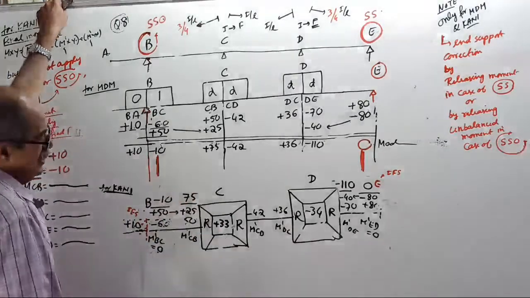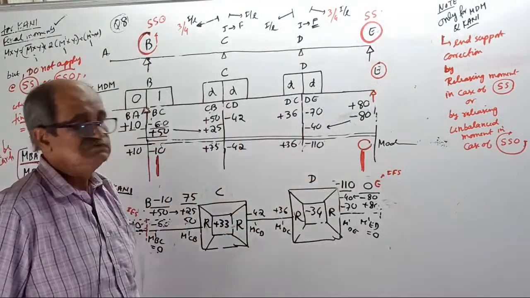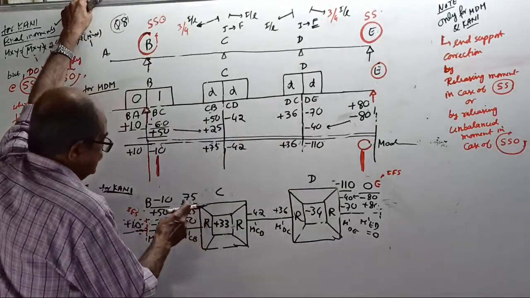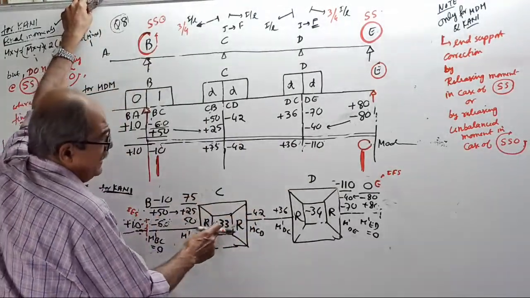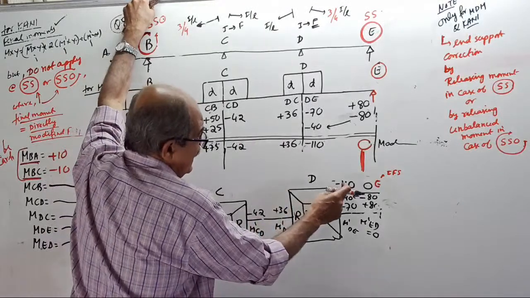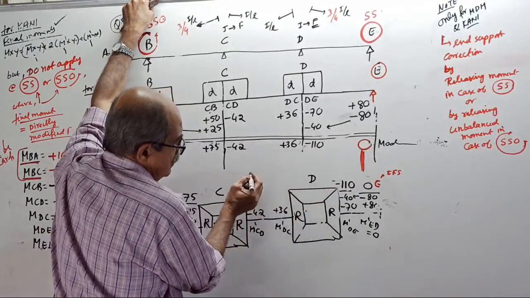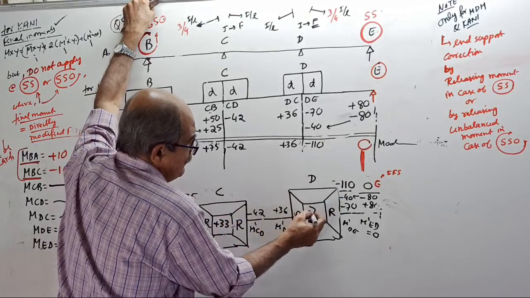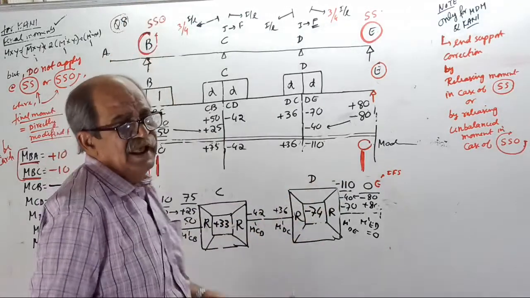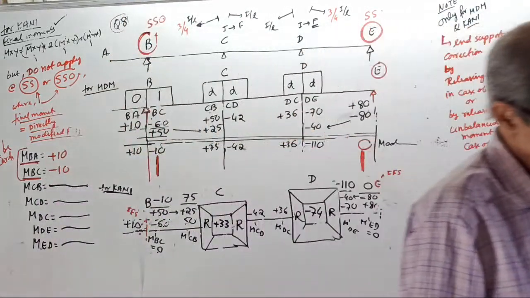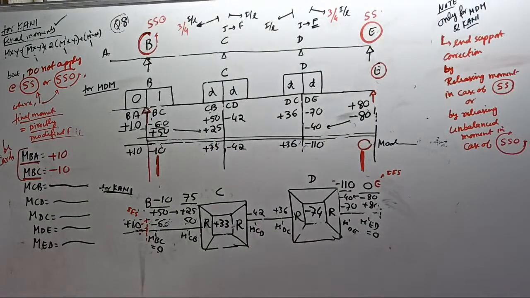Okay, now enjoy the table. When you add, 75 minus 42 is 33, correct? Here 36 minus 110 will come 64 minus 74, correct? Minus 74, correct? When you add the two values.